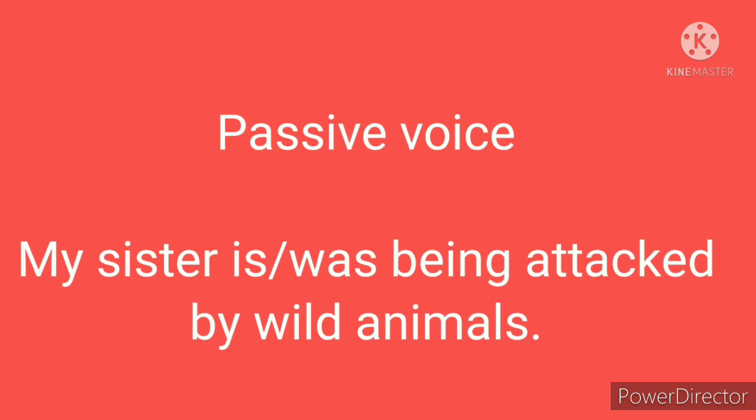Is being attacked is present continuous tense in passive voice form, and was being attacked is past continuous in passive voice form. So, auxiliary verb plus being plus main verb in V3 form is the passive voice verb.